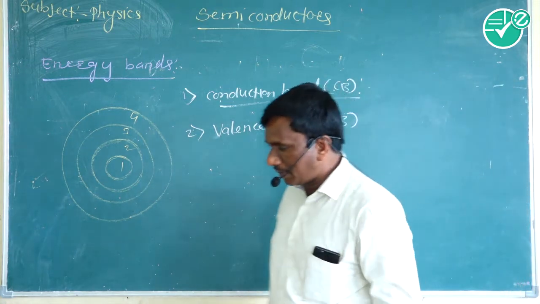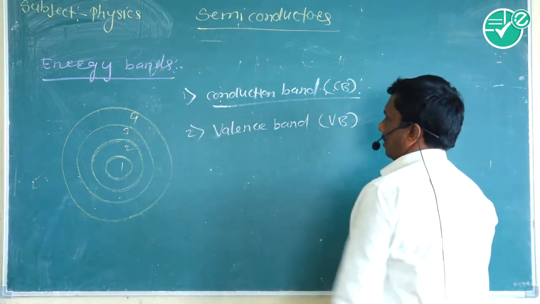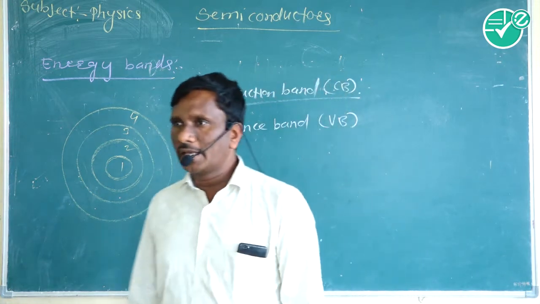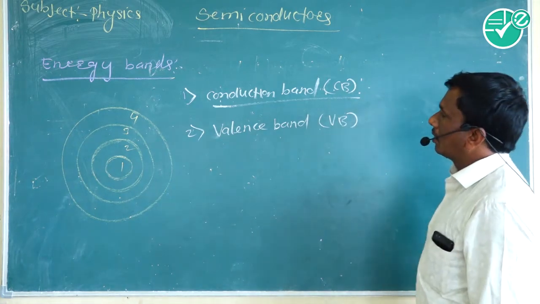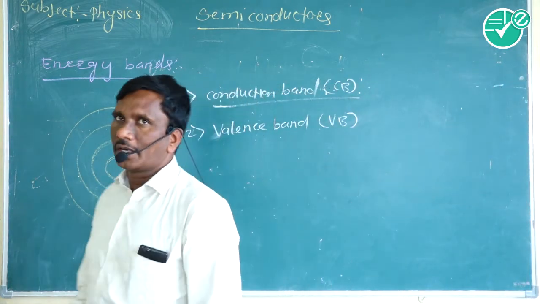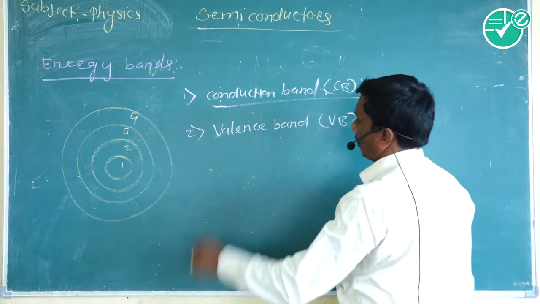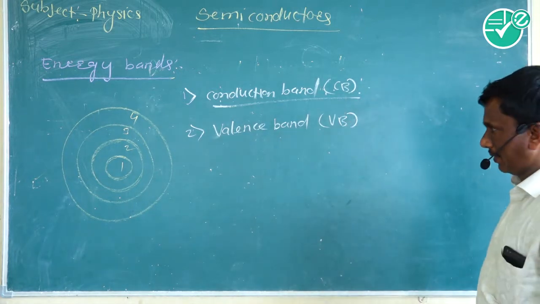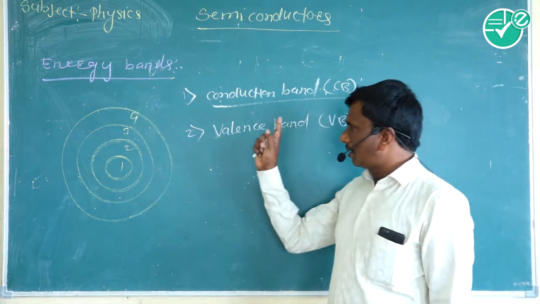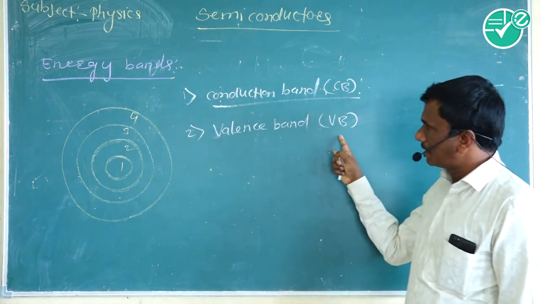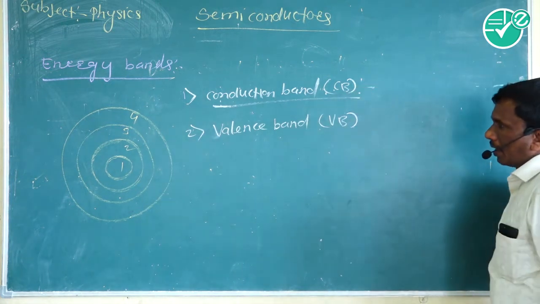Now, what is meant by conduction band and valence band? The energy of the valence electron is called the valence band, and the energy of the conduction electron is called the conduction band.